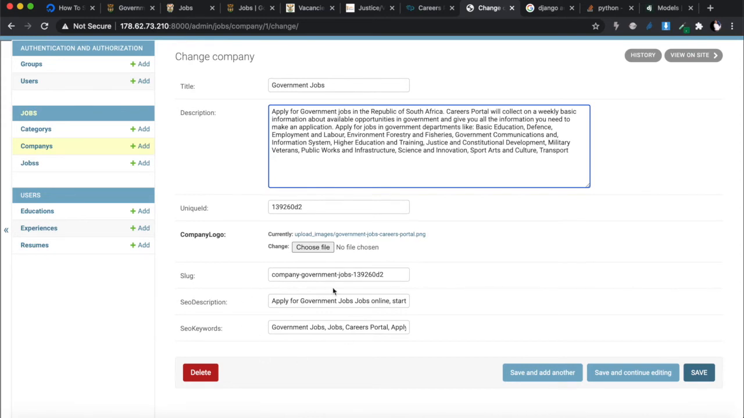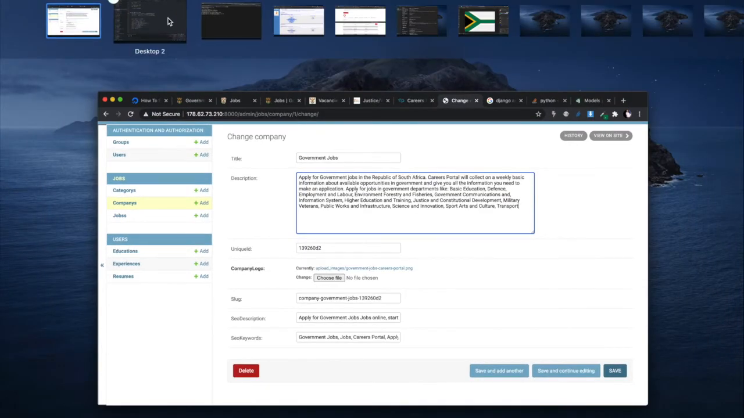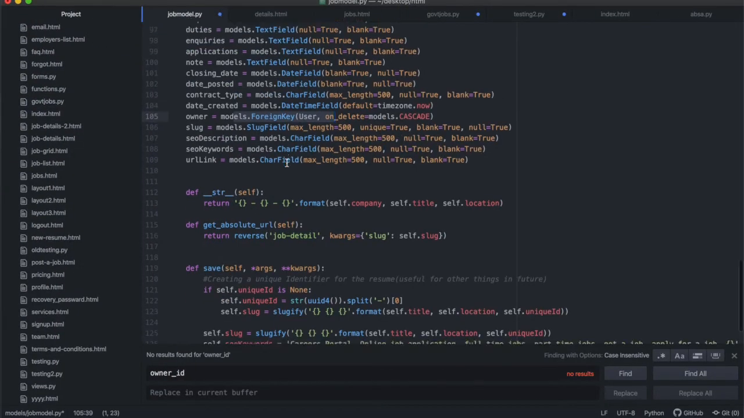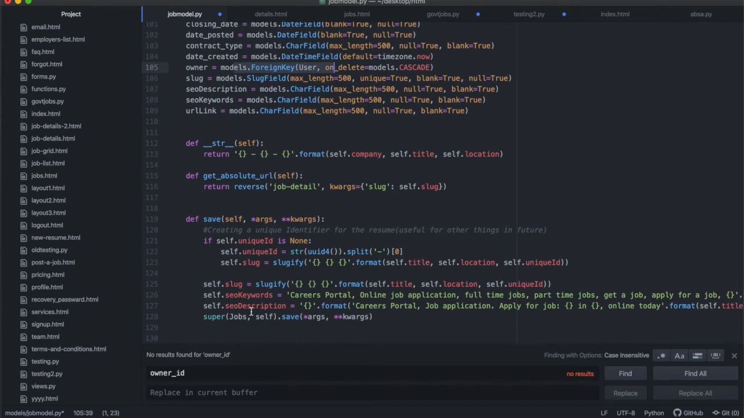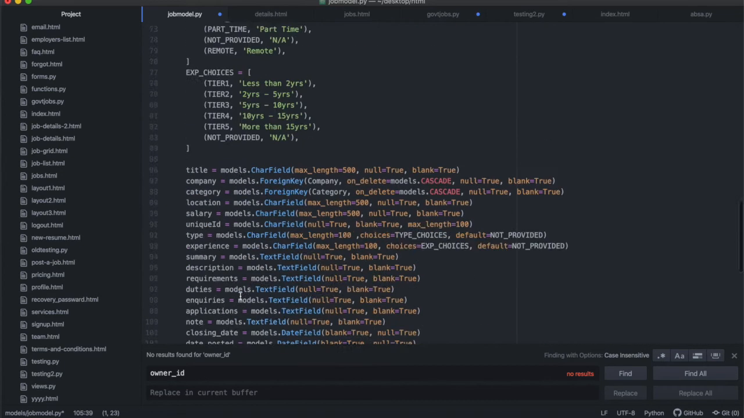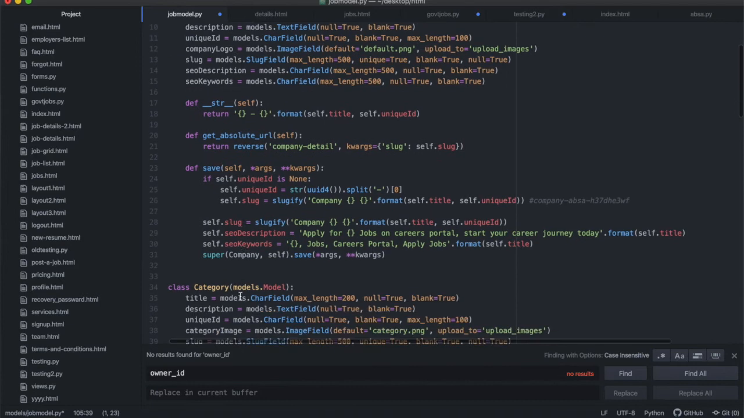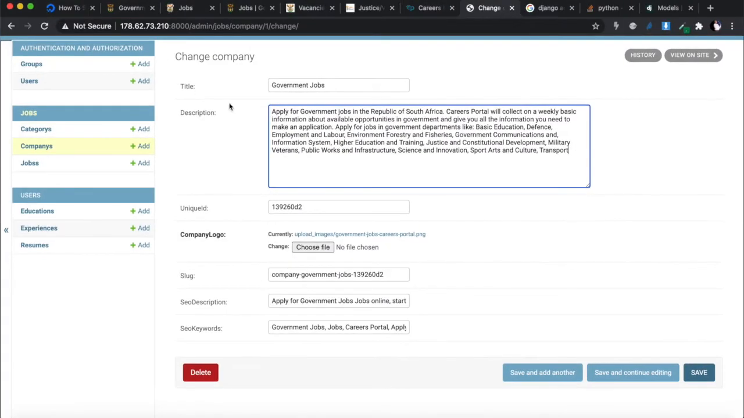And all of this I didn't add. This was saved, it was created automatically. If you look at the model that we made over here, you'll see that the SEO keywords and the SEO description are going to be saved. Where is it? Over here under company. The SEO keywords are going to be created when you save. So the only thing I really had to specify is just the title and the description and add a logo.